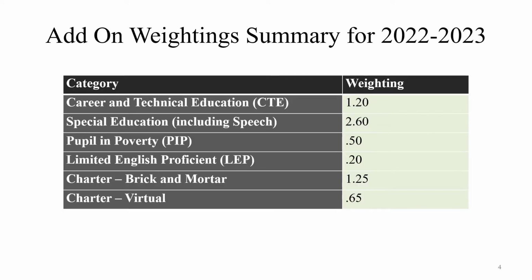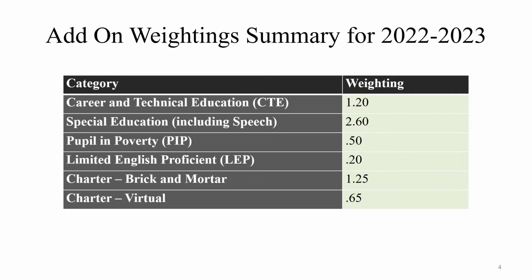You may be wondering how weighting is added to the funding for students. This slide shows funding levels for each add-on weighting category for the 2022-23 school year. Note that each category in the chart displayed here is awarded a specific level of funding. For example, students characterized as pupils in poverty, or PIP, are awarded an extra 50% of the base funding.